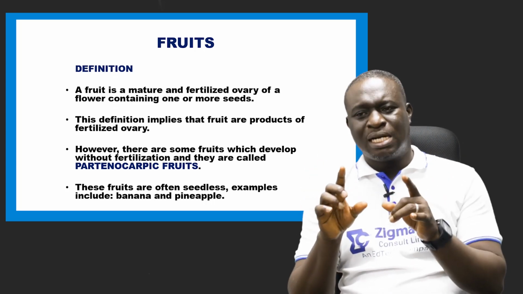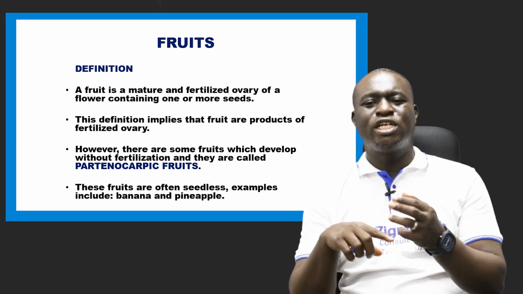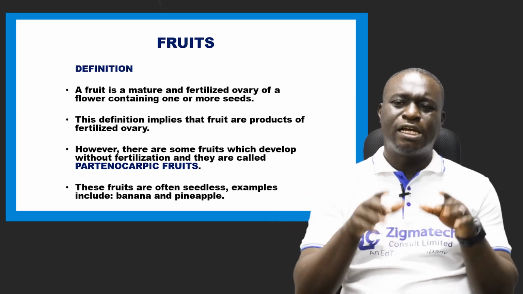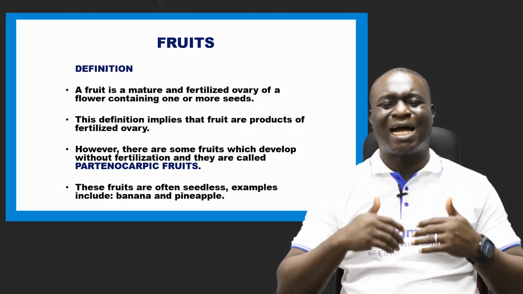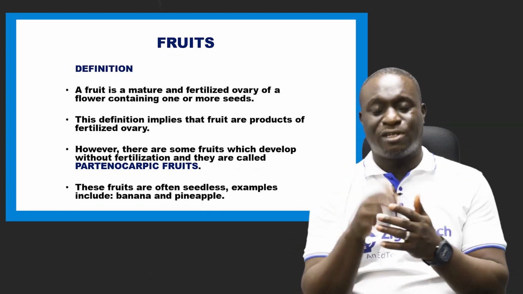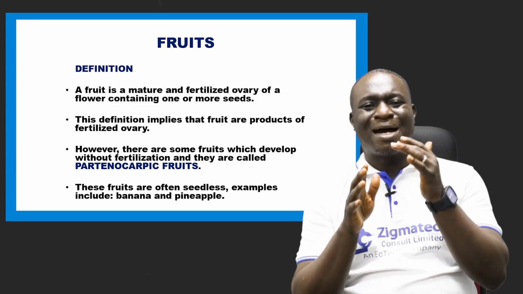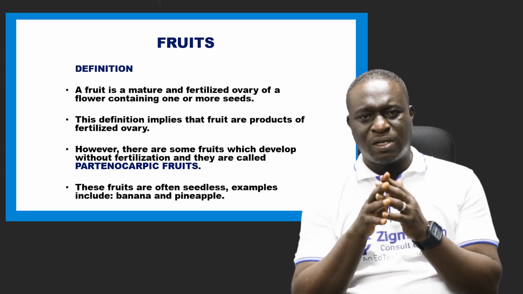But please note, there are some fruits which develop without fertilization. Such kinds of fruits are called parthenocarpic fruits.